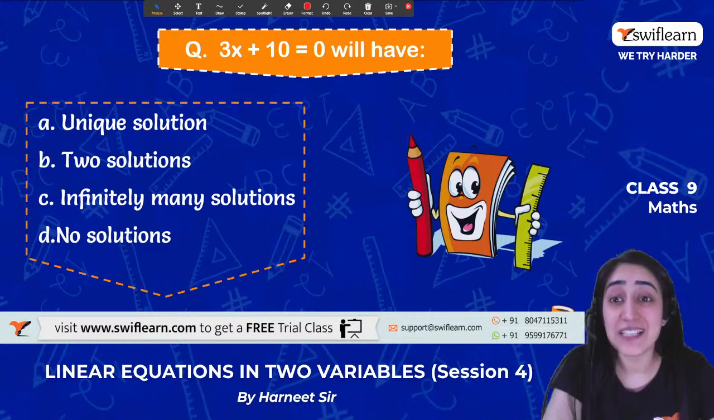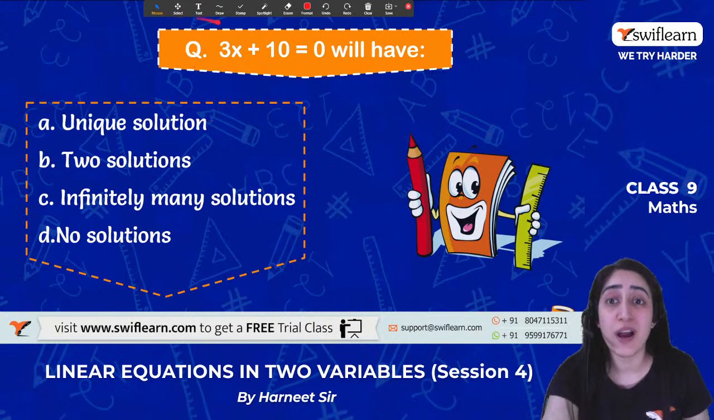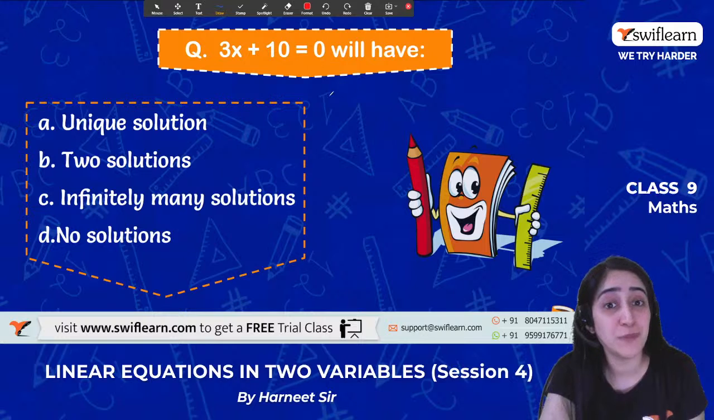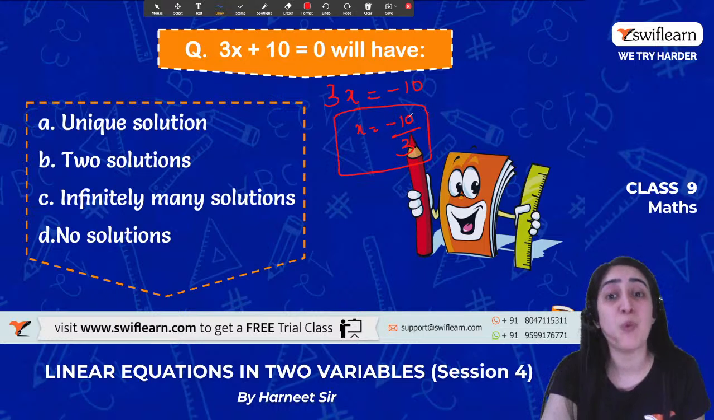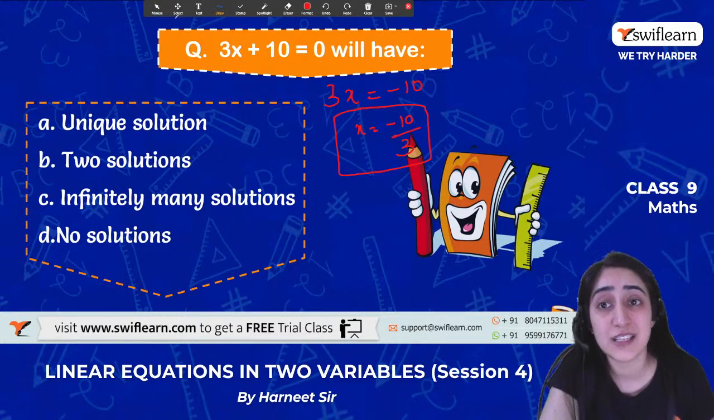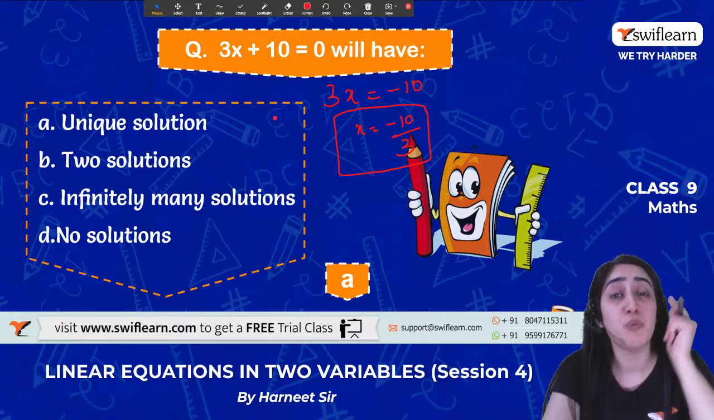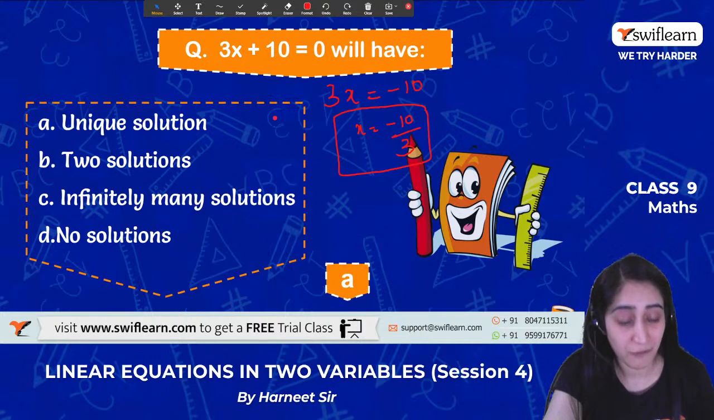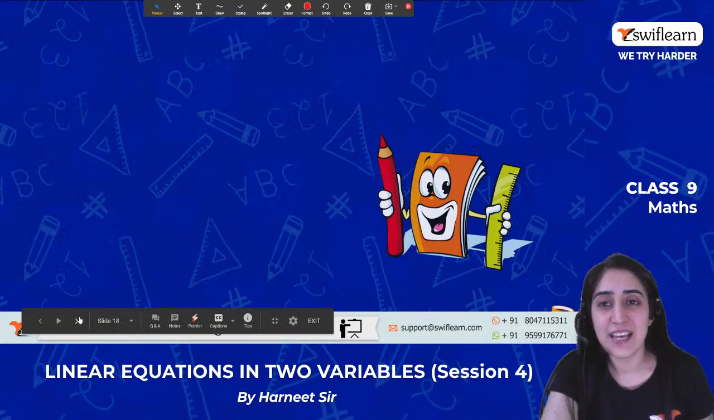Yes. That's right. It will have only a unique solution, just one solution. And what will that solution be? Let's find that out. 3x is equal to minus 10, so x is equal to minus 10 by 3. See, I am only able to find one value of x that satisfies this equation. So there is only one and a unique solution. Well done. All right then, let's move to the next